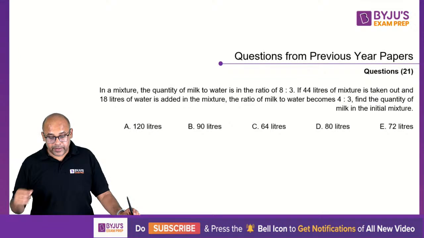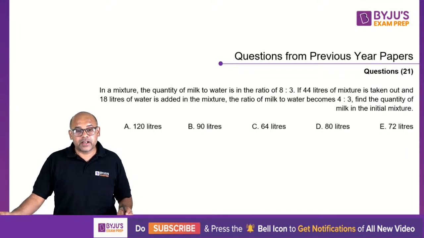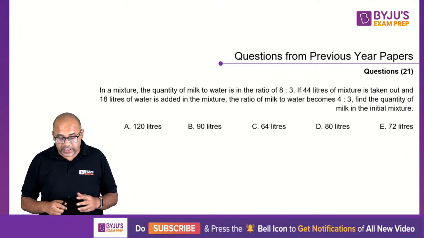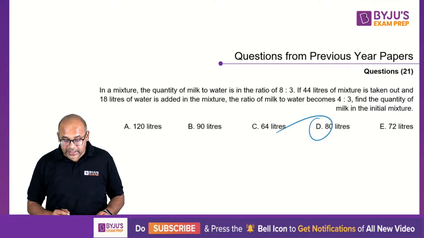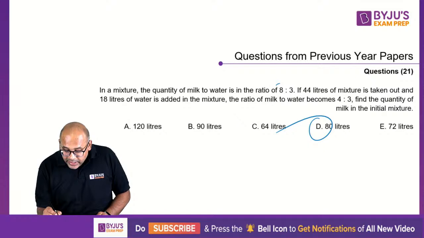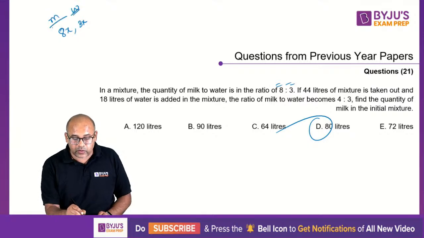Okay, 1 minute is up. Okay, Sheikh Ishar, very good. Correct answer. Dharmi, very good. Correct answer. The correct answer is option D, 80 liters. So let's take a look at why it is 80. The quantity of milk and water is 8 and 3. So let us say the actual quantity is 8x and 3x for milk and water. This is the actual quantity.